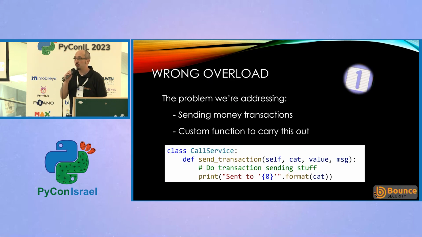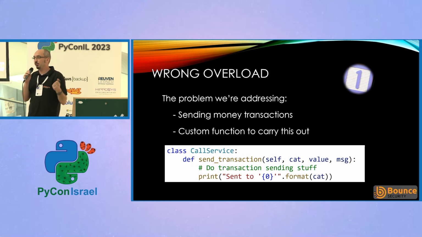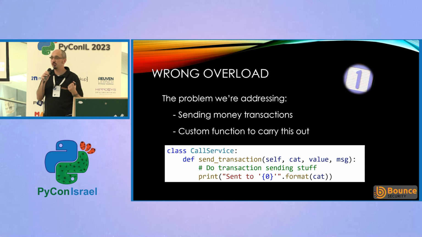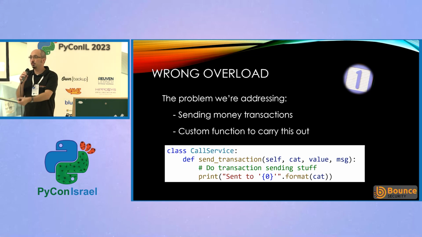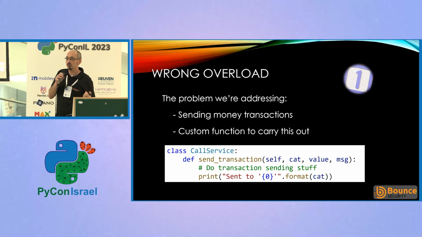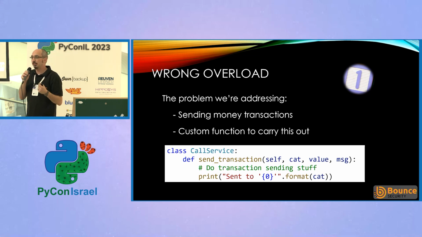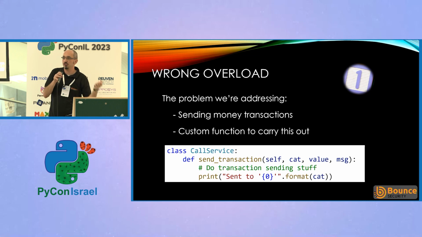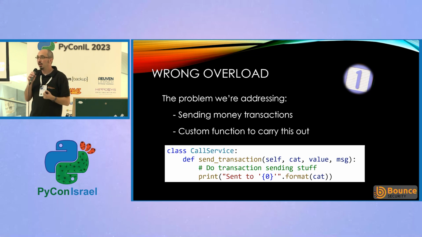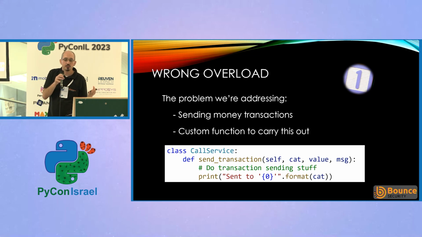So let's look at example number one, the wrong overload. The year is 2023. Time has passed since 2021. Finances are a lot more difficult, and our cat chess app needs to be making money. So we've built functionality into our application to allow people to send money to the application. They can add new functionality or add new skins. And we've added this send transaction function to do that.